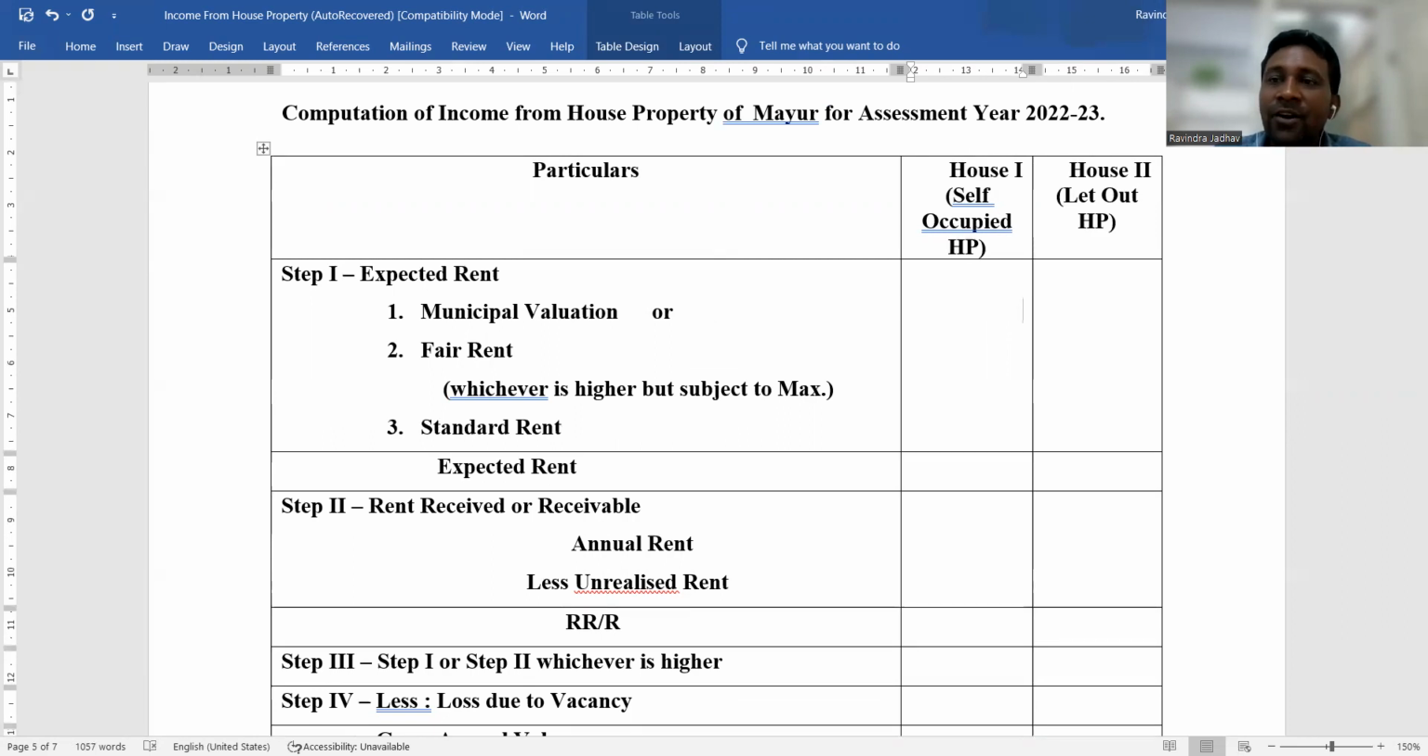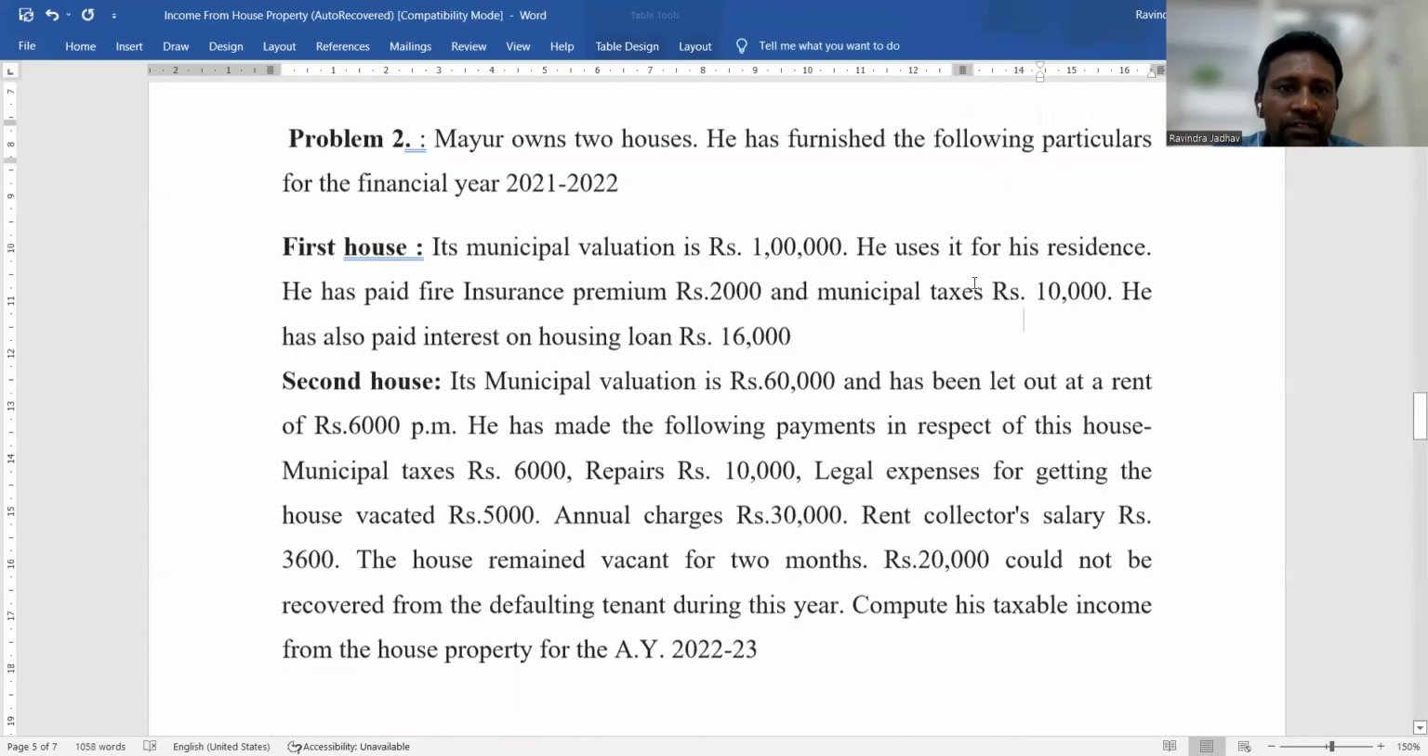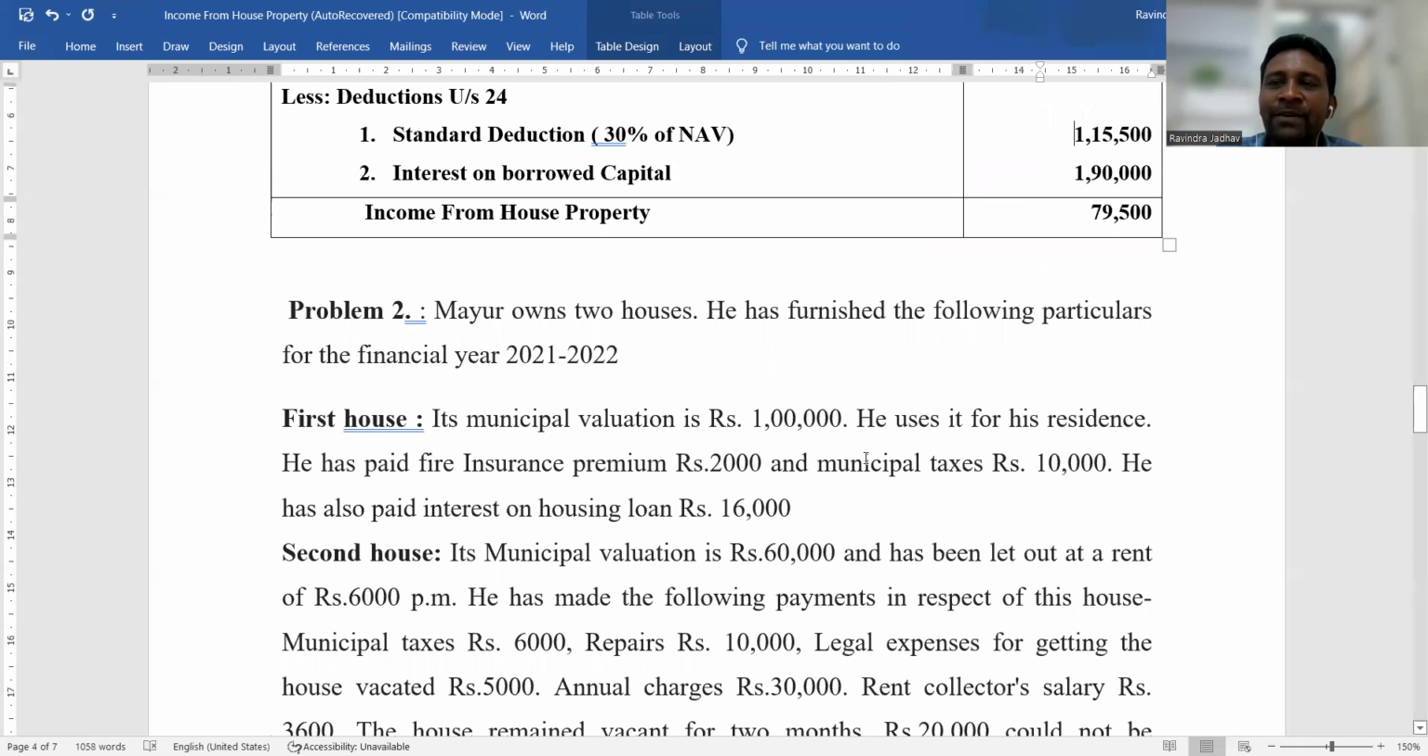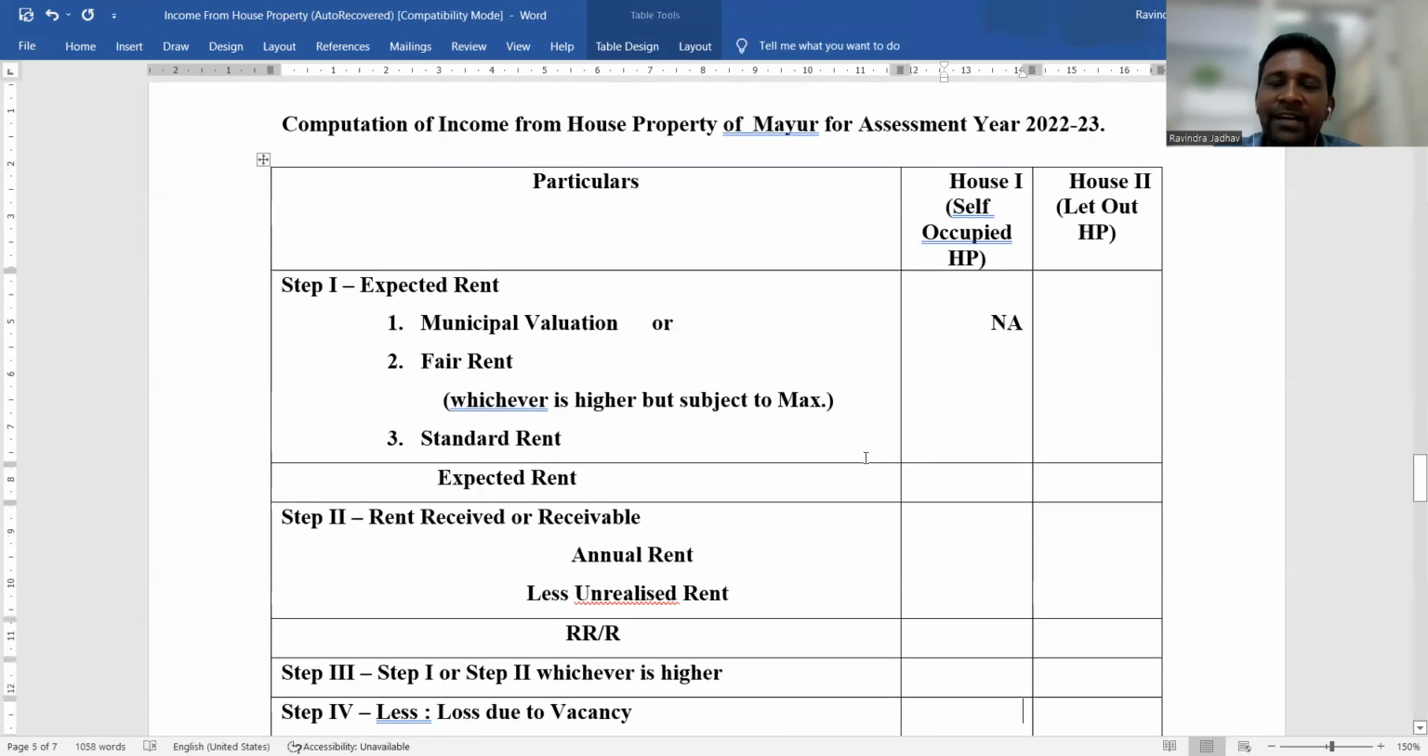always not applicable. Okay, in this case, municipal valuation is given. In case of house first, municipal valuation is given, but for the purpose of self-occupied house property, it will always be nil. So whether municipal valuation is given or not given, we always take nil. Then fair rent is not given here, and it is not applicable anyway. Standard rent is also not given, it is not applicable, which means here nil comes. Expected rent comes as nil.